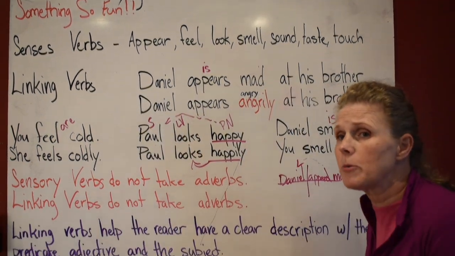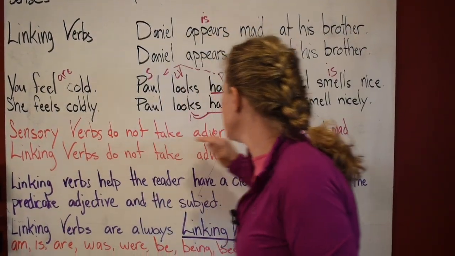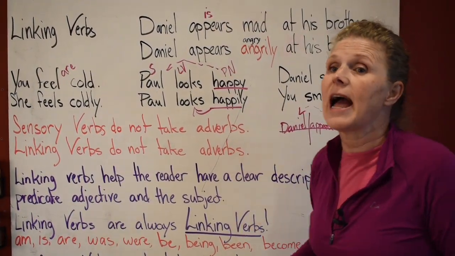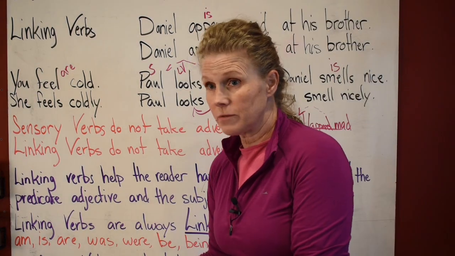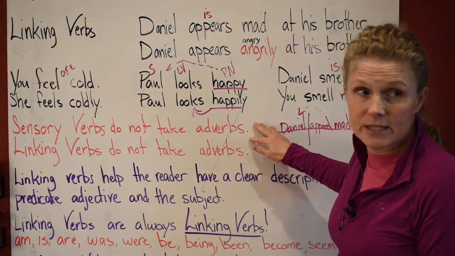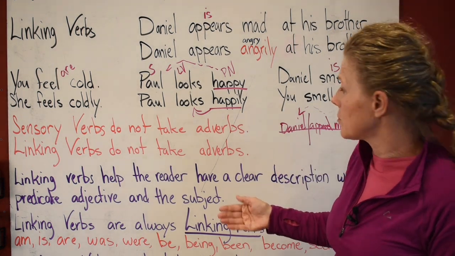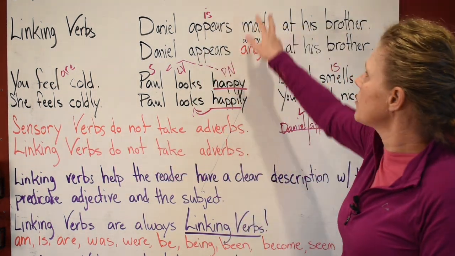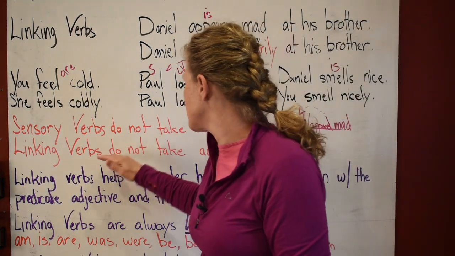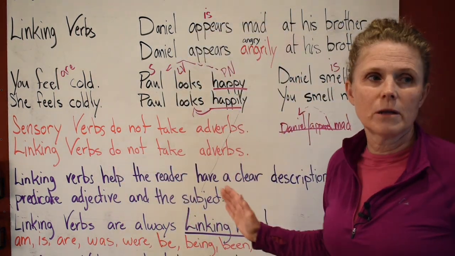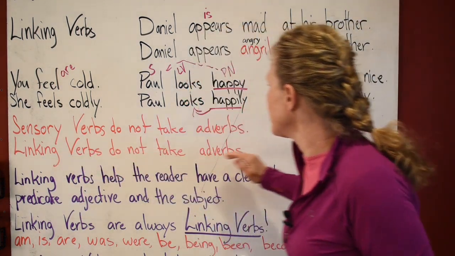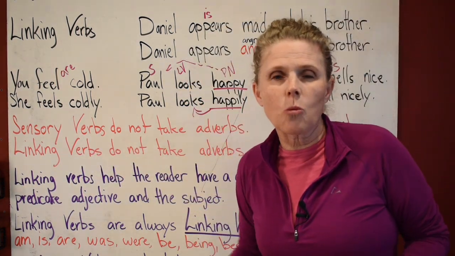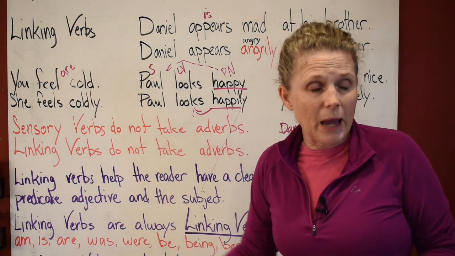You need to remember that. Sensory verbs do not take adverbs unless they're acting as an action. You need to make sure you understand it has to be an action verb. So be really careful with your sensory verbs, but linking verbs do not take adverbs ever. Am, is, are, was, were, be, been, and being.